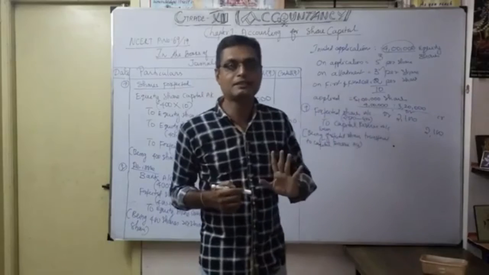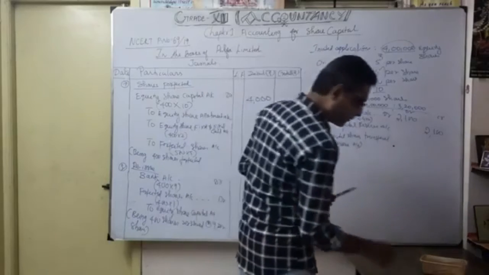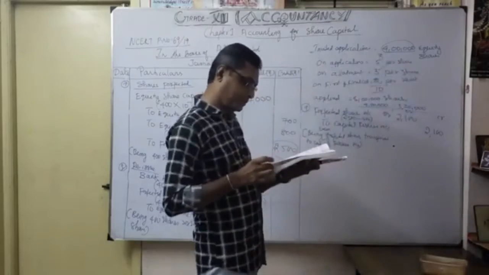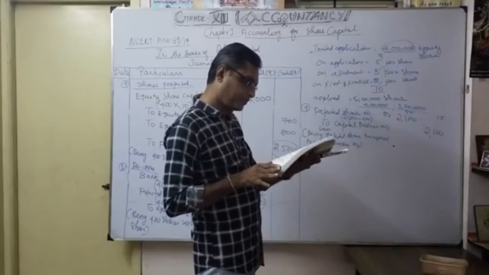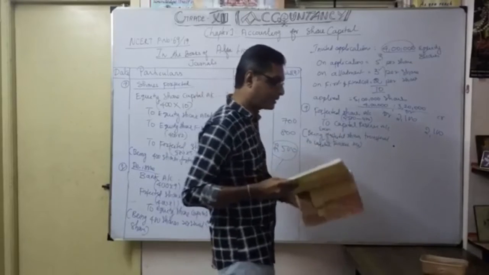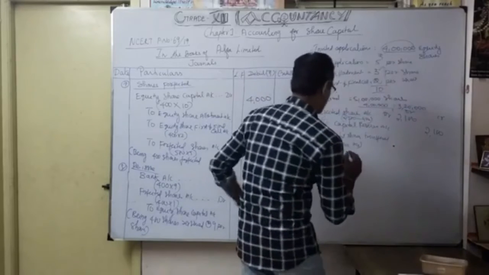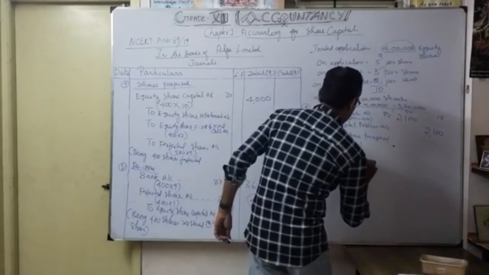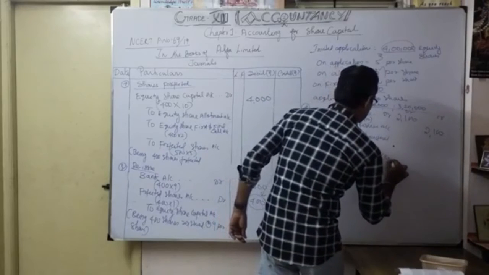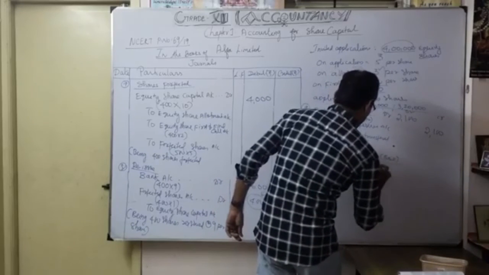Then one more thing they asked, what? Cash book, isn't it? So they asked, see the last one, how to prepare the cash book. It's a very easy one. See, cash book to record the above, prepare cash book. As you know, the cash book is nothing but bank only, isn't it? To mention. So how are we going to do it?